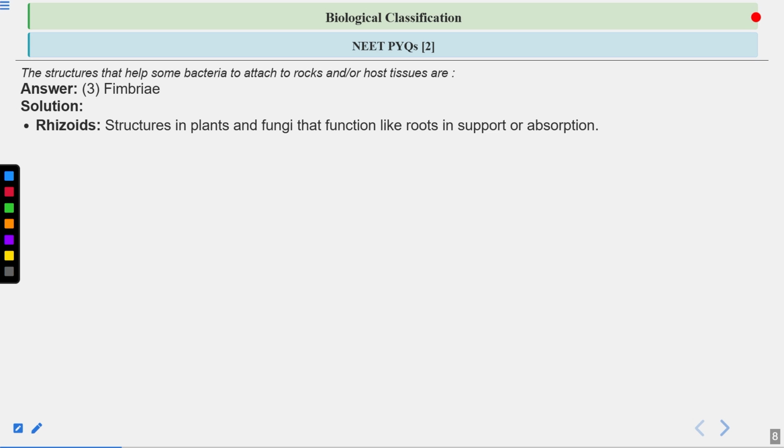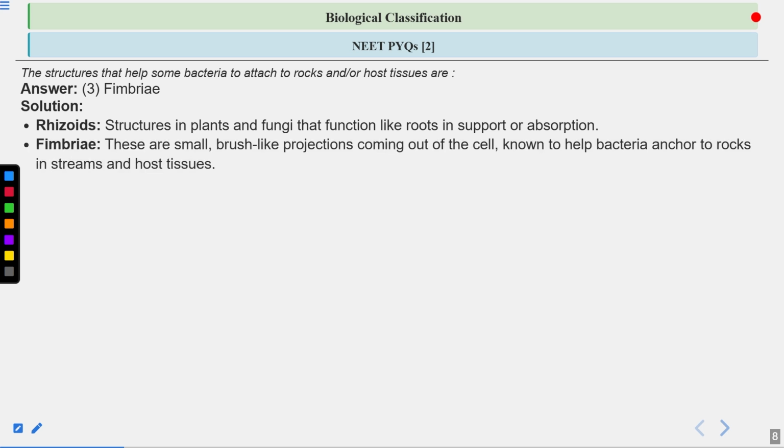Now, fimbriae are small brush-like projections coming out of the cell, and they are known to help bacteria anchor to rocks in the streams and host tissues. So fimbriae is the correct answer here.